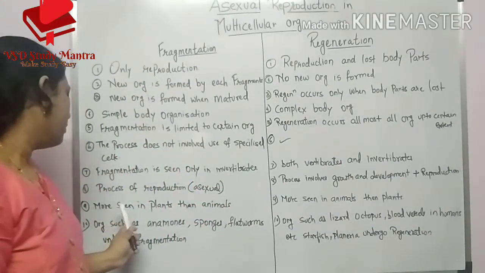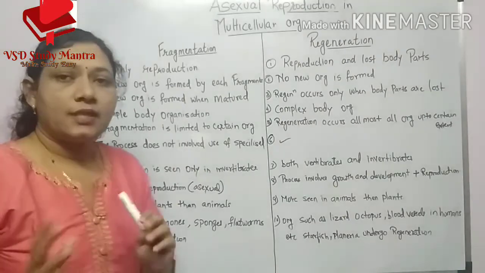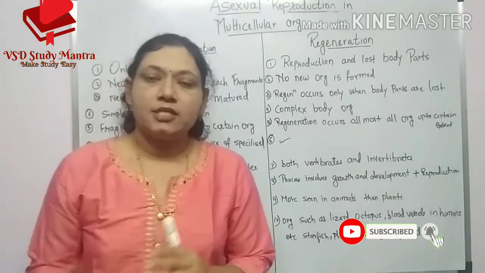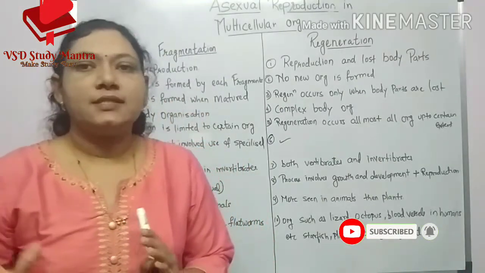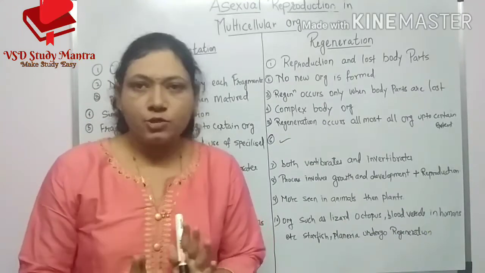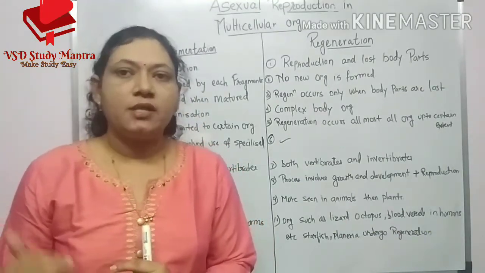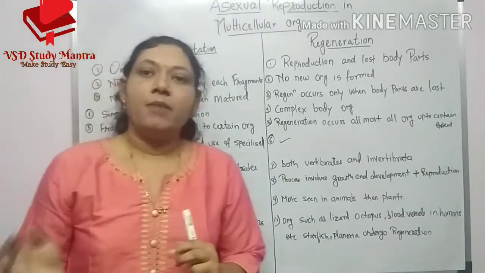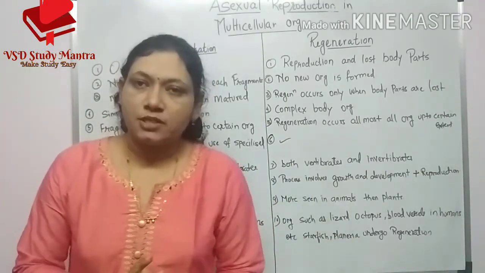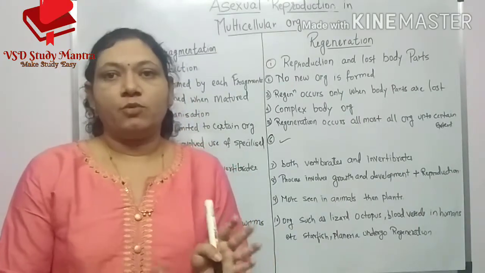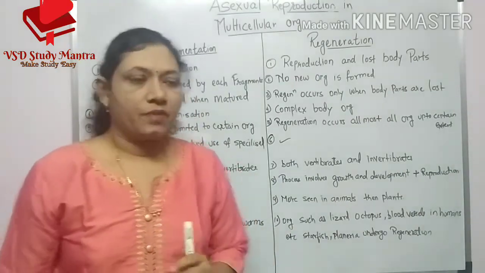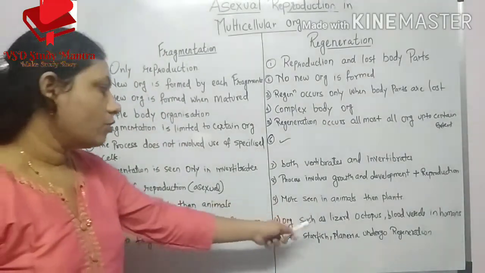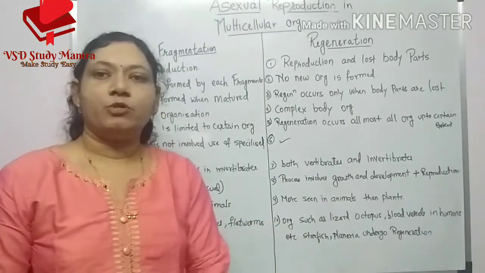Ninth point, fragmentation is seen mostly in plants rather than animals. Animals do not show this process very finely, but the regeneration process is seen in animals more than plants. So fragmentation is seen mostly in plants, and regeneration is seen mostly in animals.